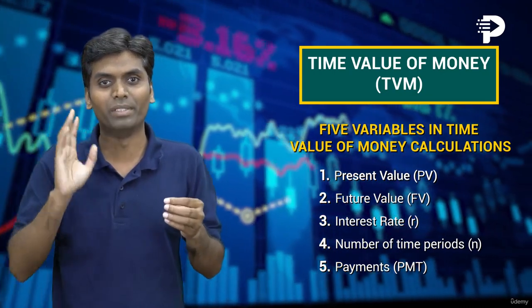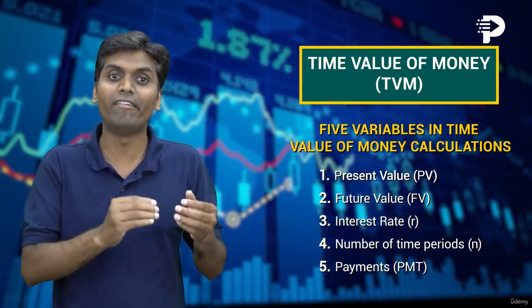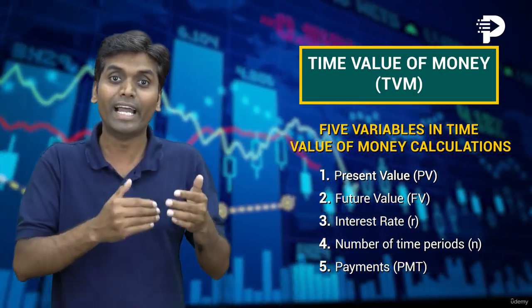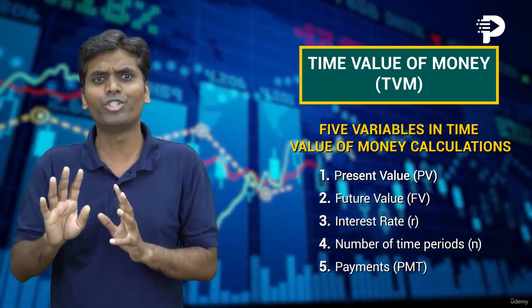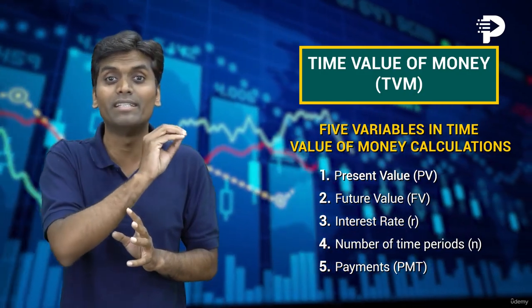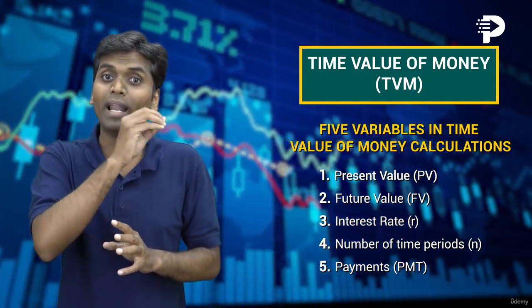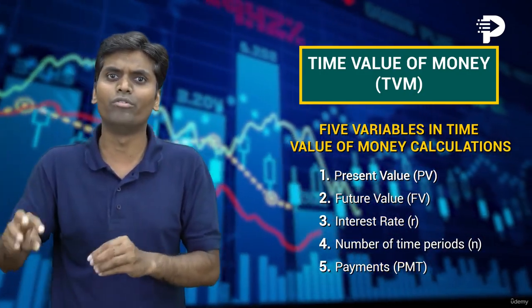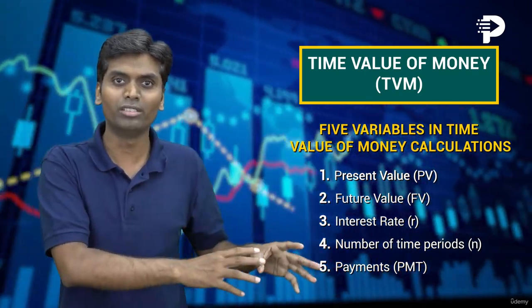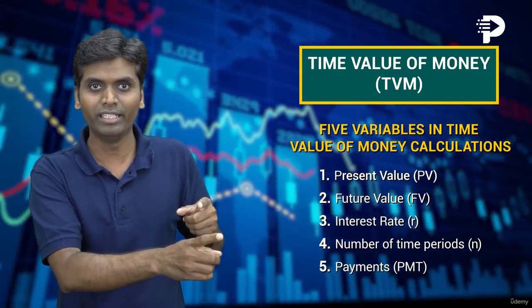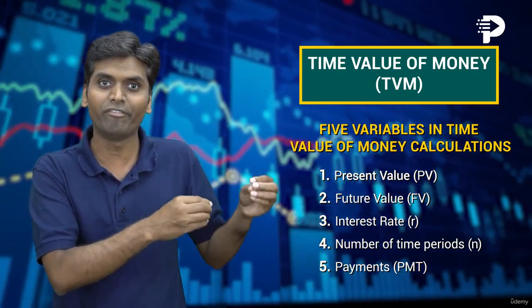Let's take an example. Suppose you have $5,000 that you want to invest in a savings account that offers you a 5% annual interest rate. You plan to leave the money in the account for 5 years. So you have invested $5,000 at an interest rate of 5% per year and you left it there for 5 years.